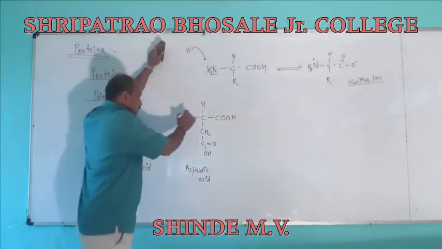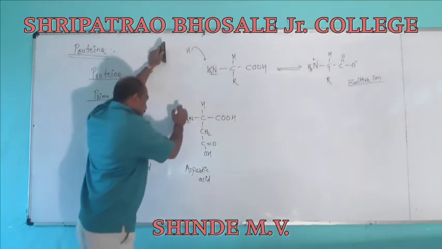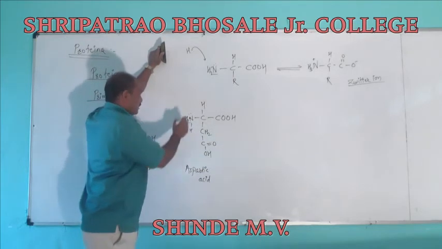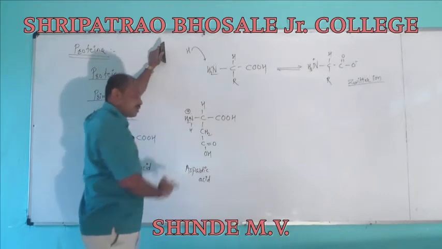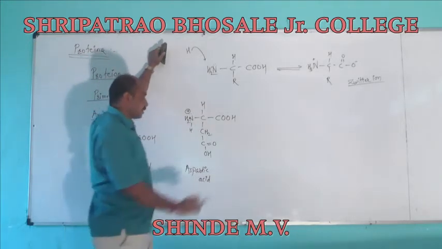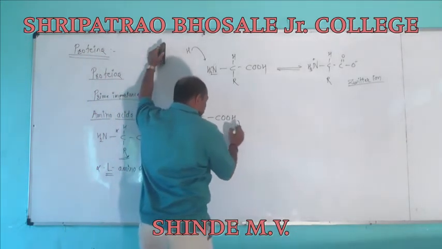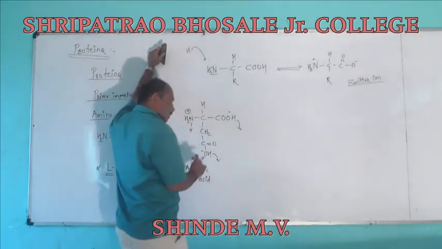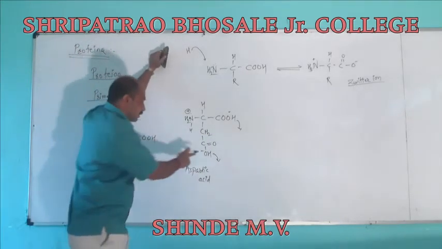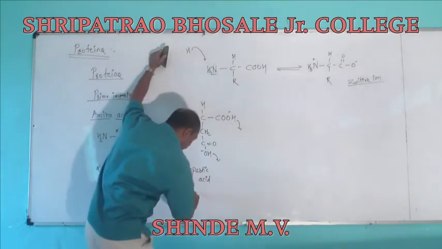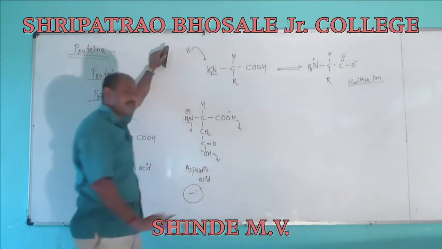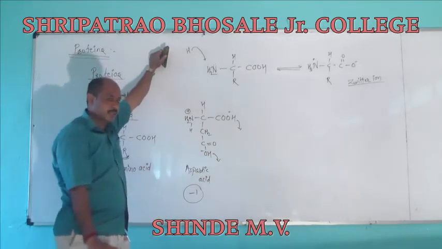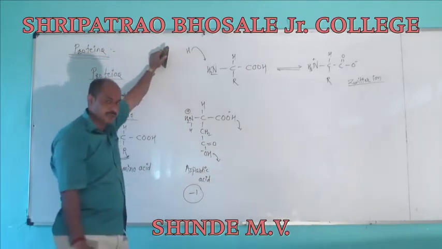Suppose here a lone pair of electrons is present, and one hydrogen attacks on this nitrogen. As it attacks, we are having a +1 charge on nitrogen. Hydrogen is removed from here, so it is having a -1 charge. Hydrogen is also removed from here. The possibility for removal of a proton is 2. It means aspartic acid has an increase in the minus charge by 1 unit.